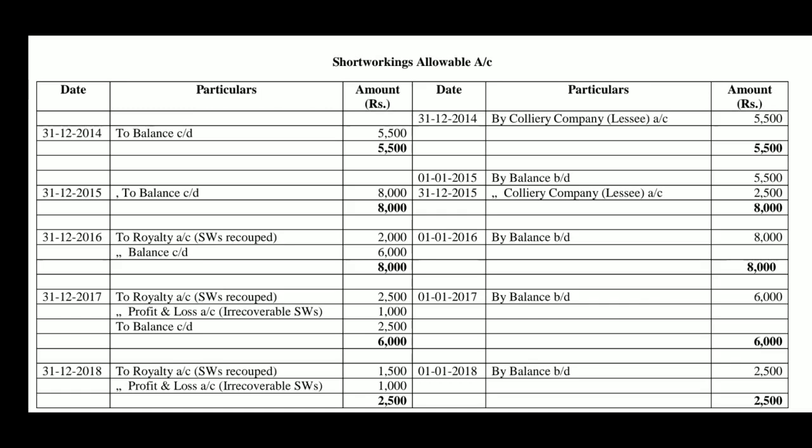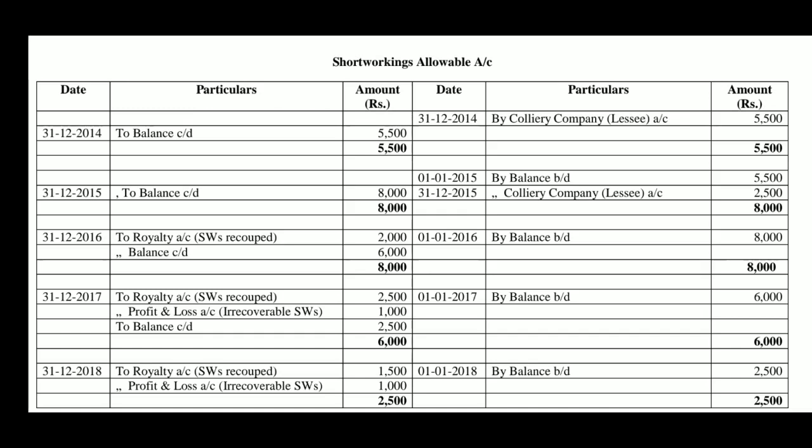See here, for the year 2014, short workings allowable account is credited by lessee, Quality company account, 5,500, which was the short workings. Now, it is carried forward up to the year of recoupment. Short workings account is credited by Quality company account, and now it is carried forward to balance carried down 5,500.